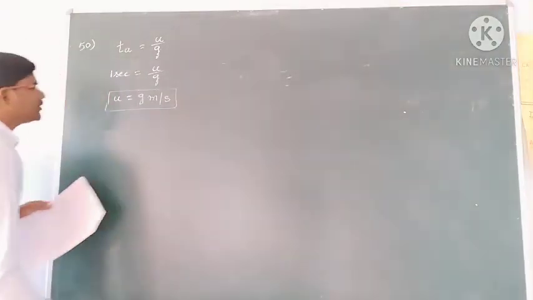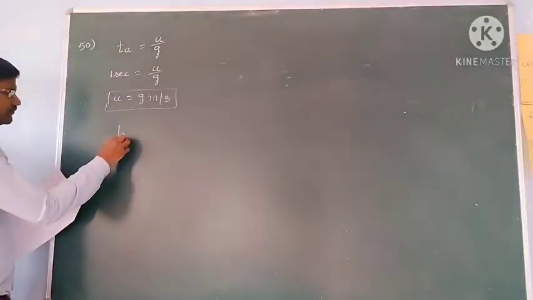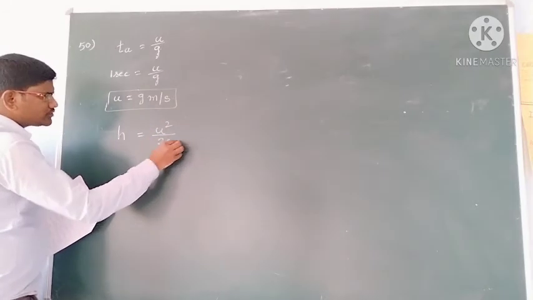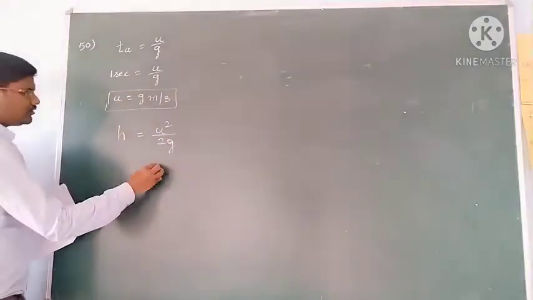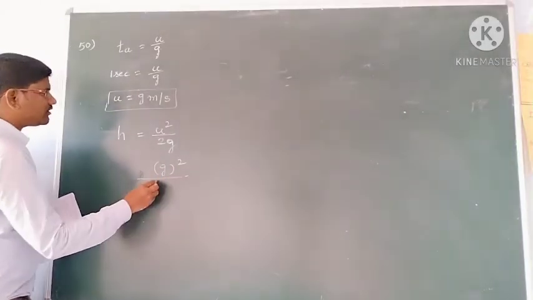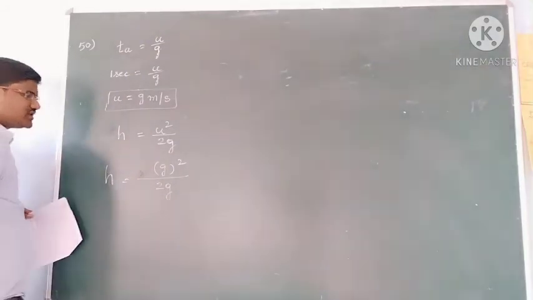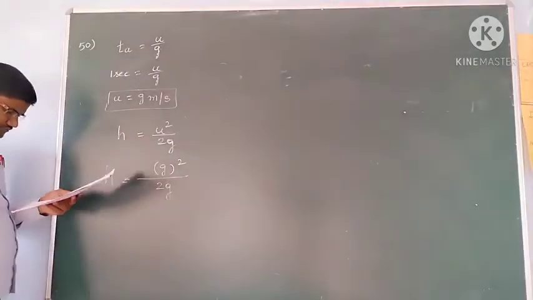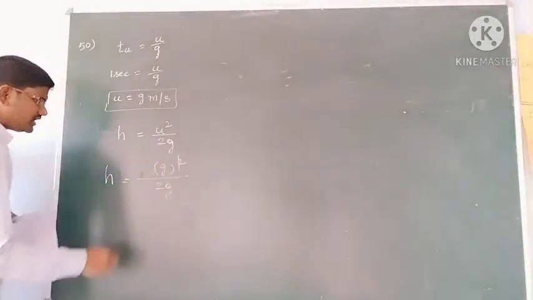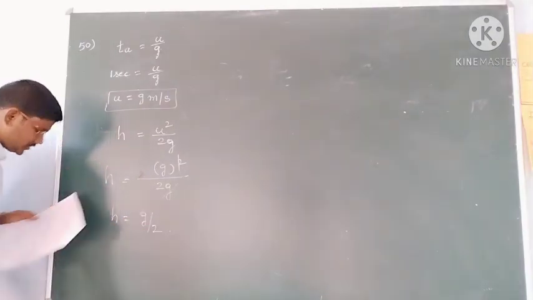Okay students, now he is asking for the maximum height reached. The h maximum formula is u square by 2g. So u square value, you are writing g square, by 2g, that is equal to h. Then g gets cancelled, so h is equal to g by 2.